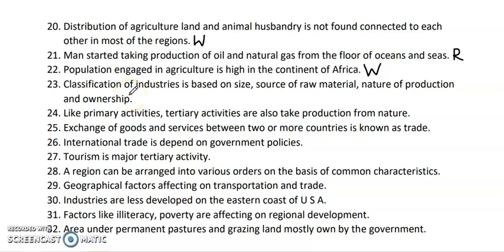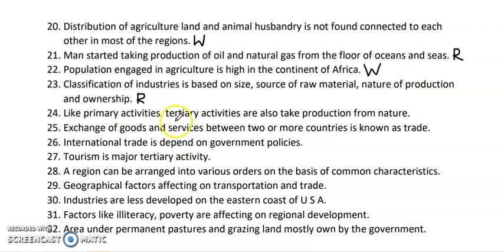Next, classification of industries is based on size, source of raw material, nature of production, and ownership. So this statement is right. So basically industries are classified by whether they are large scale or small scale, which raw material is needed, fruits or other raw material, many types of raw materials are there. Then who is the owner, public or private. So it is classified on the basis of that.